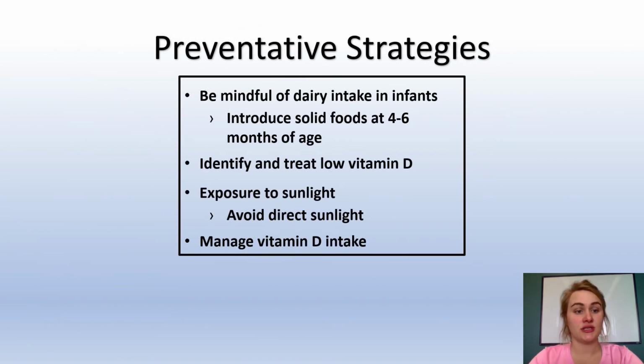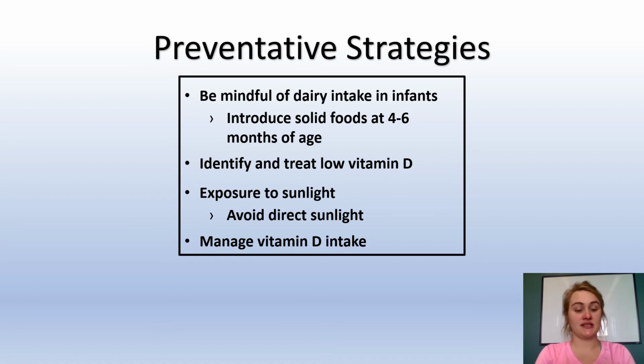Although rickets is usually caused by low vitamin D, most children with low vitamin D do not get rickets. Rickets is more likely found in babies and children who have low dairy intake or babies who have been breastfed for a long time. To prevent rickets, be mindful of your dairy intake, introduce solid foods at 4 to 6 months of age, identify signs of low vitamin D and treat it, get exposure to sunlight while avoiding direct sunlight, and